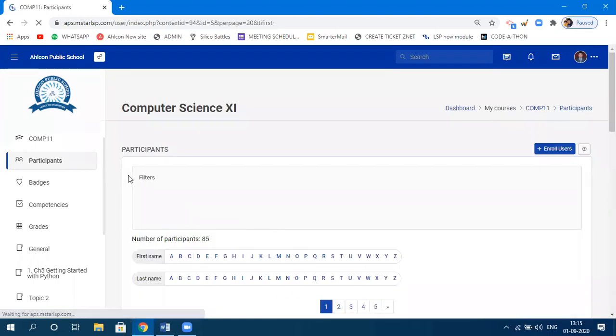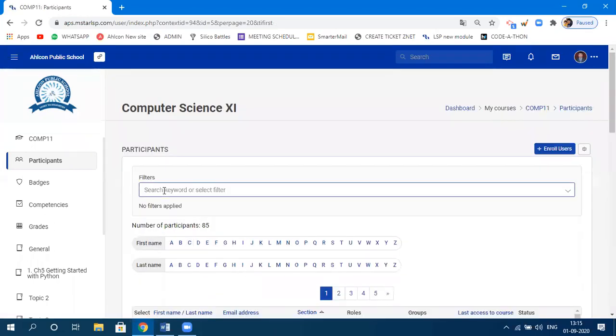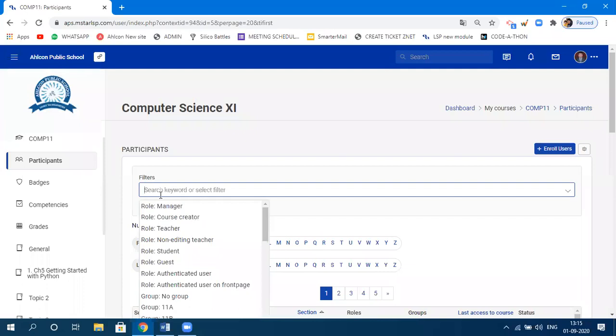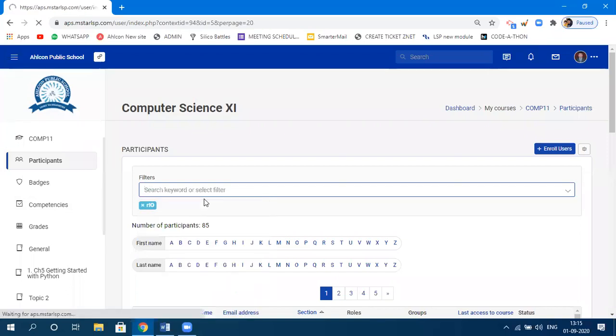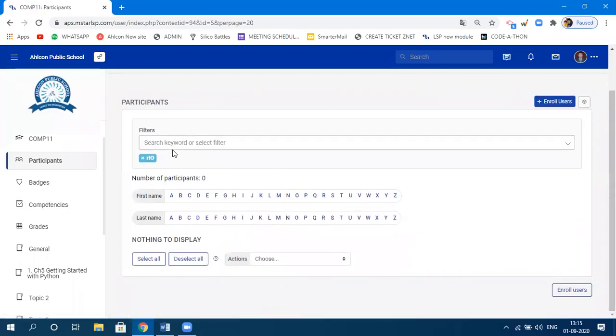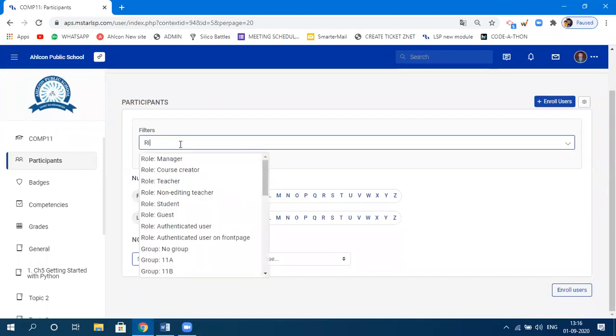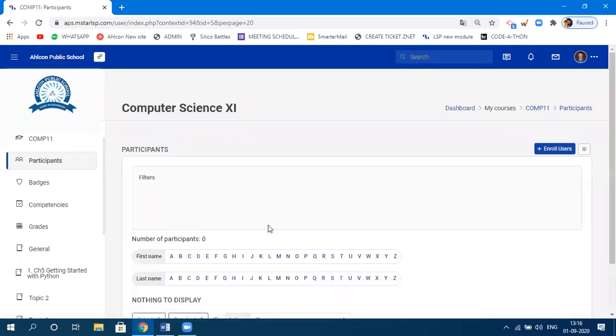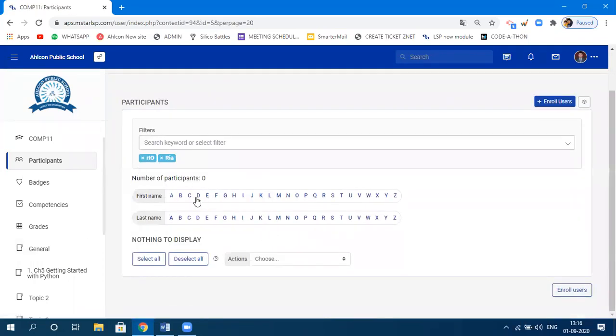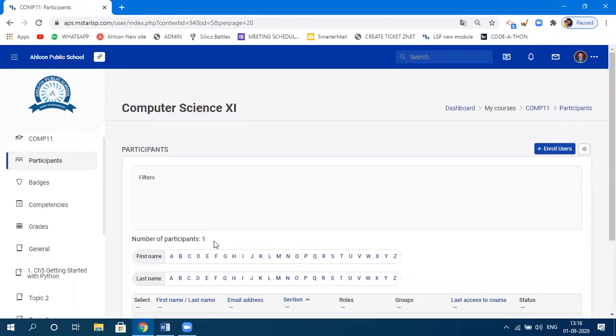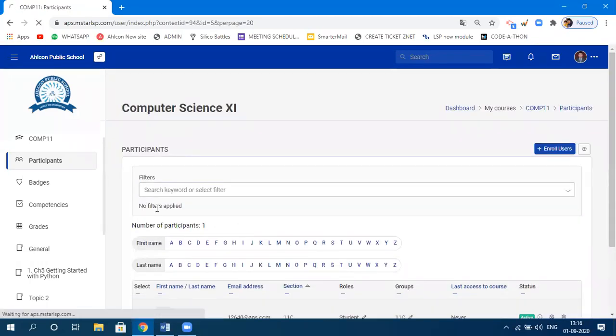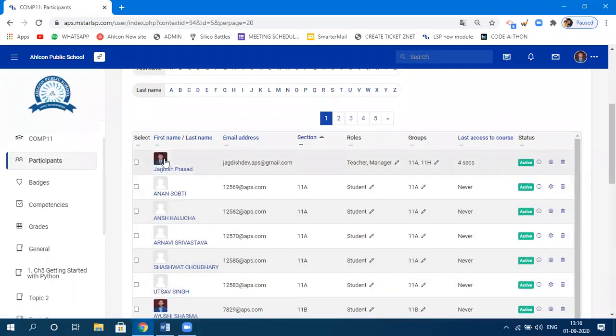You can also search for the student from here. It shows the filters. You can see here filters. You can simply write it down. Let's say I just wanted to know whether Ria is there or not. You can simply click on that, Ria, and it will. So, okay, the name was incorrect. That's why it's saying number of participants 0. Okay. So it goes for the complete name, I guess. So that way you can simply close this one, and it will show you all the students. So these are the ways.